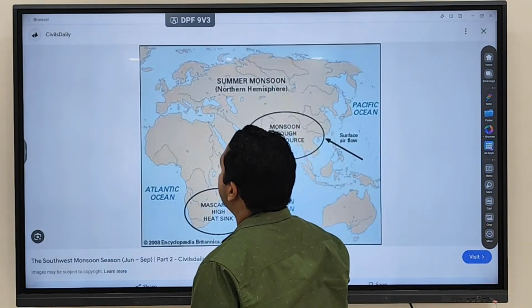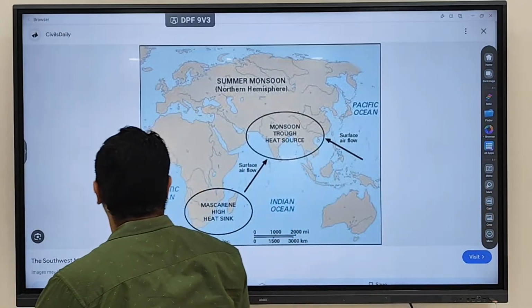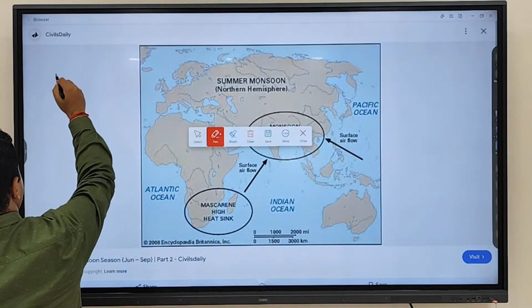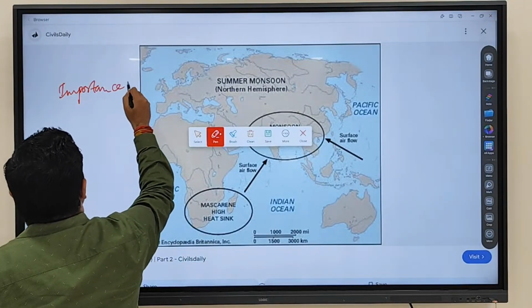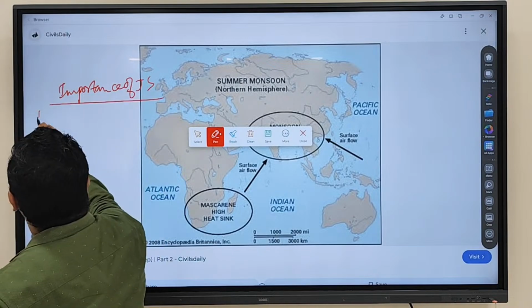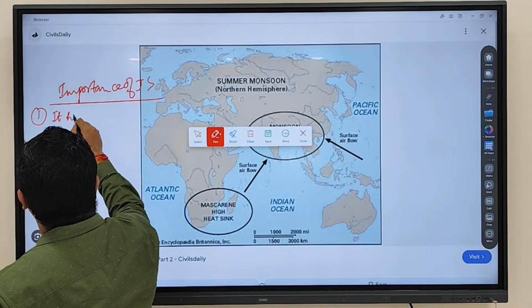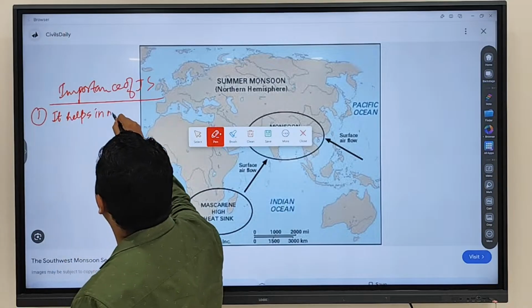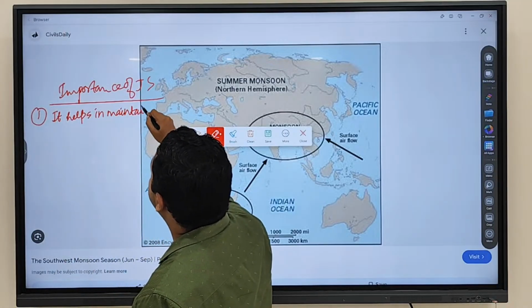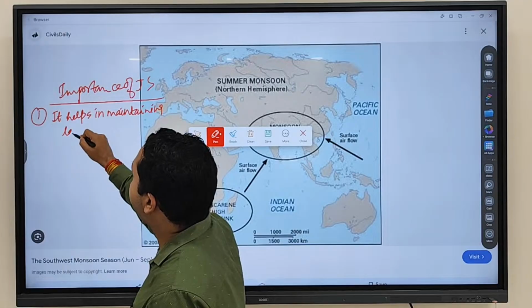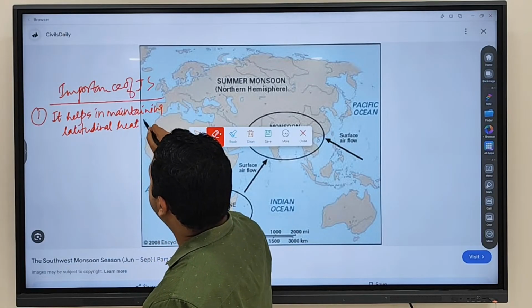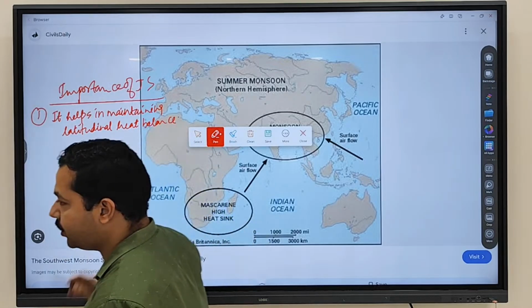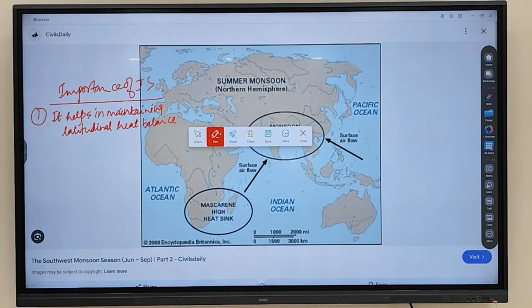Now, next is what is the relevance of jet stream? What is the importance of jet stream? The first importance is it helps in maintaining latitudinal heat balance. Latitudinal heat balance, that is the most important thing the jet stream is doing. The jet stream is helping in maintaining a latitudinal heat balance.